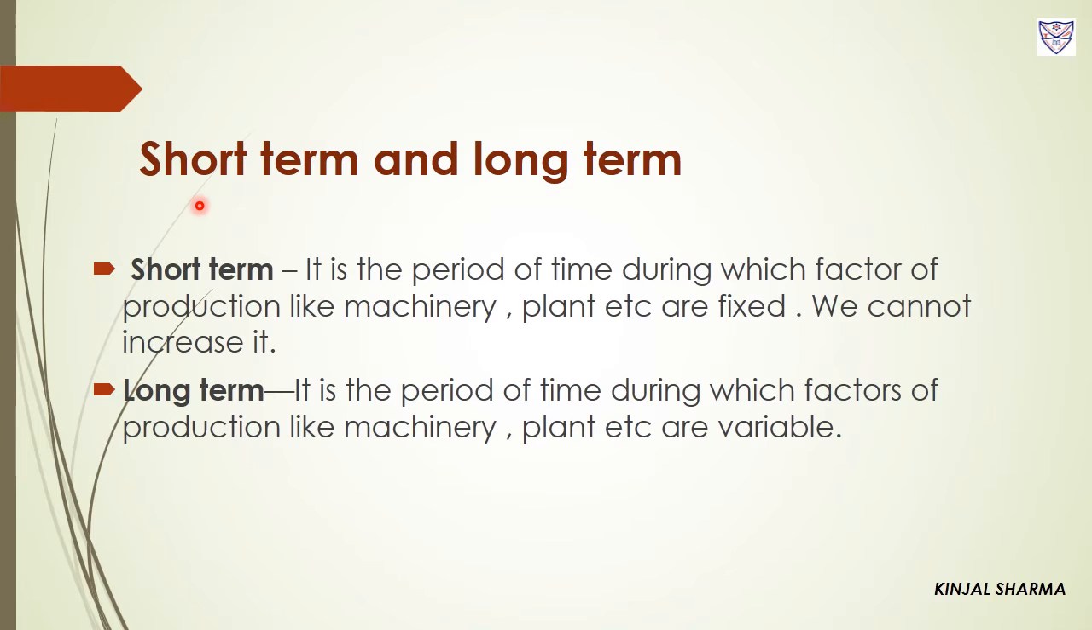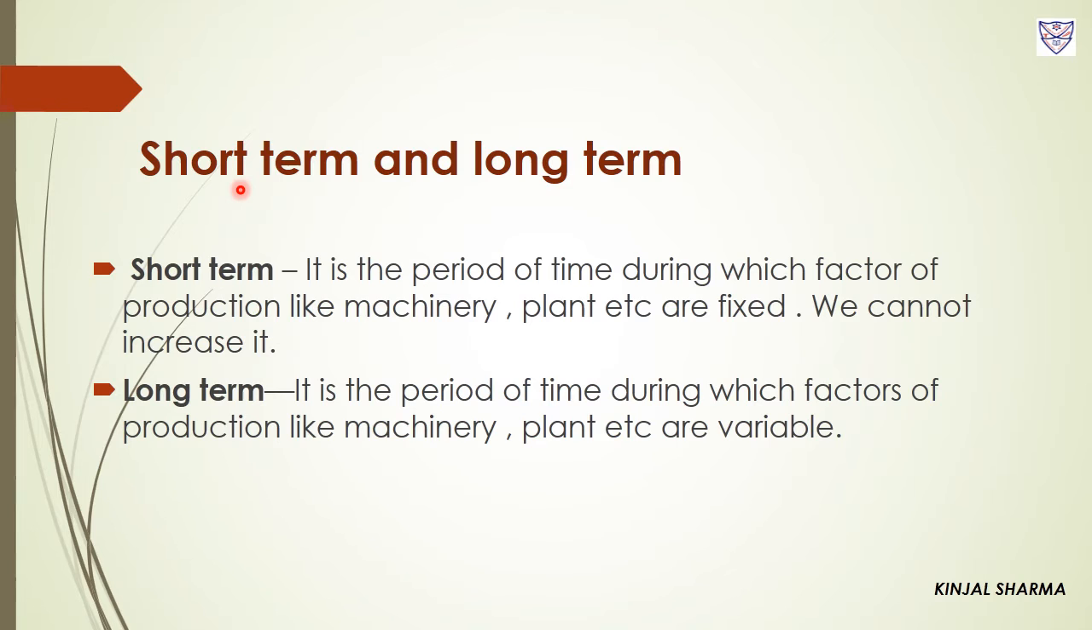For example, raw material, extra laborers, fuel, these are those factors which can be changed in a short period of time. So they are known as variable factors. So variable factors are those factors whose quantity can be changed in a short period of time. And expenditure on these factors is known as variable cost.